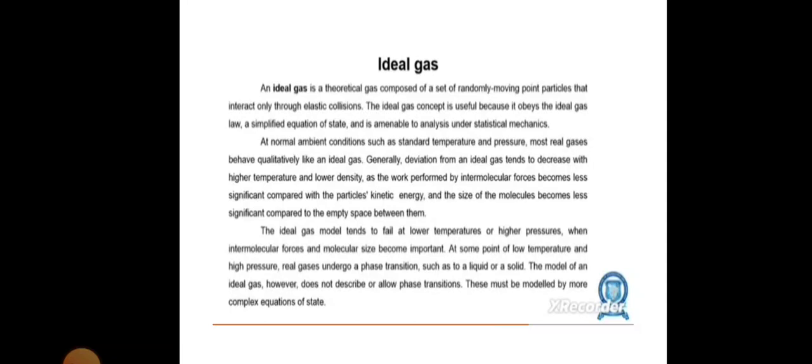At normal conditions such as standard temperature and pressure, most real gases behave qualitatively like ideal gases. Generally, the deviation from an ideal gas tends to decrease with higher temperature and lower density, as the work performed by intermolecular forces becomes less significant compared with the particles' kinetic energy, and the size of the molecules becomes less significant compared to the empty space between them.